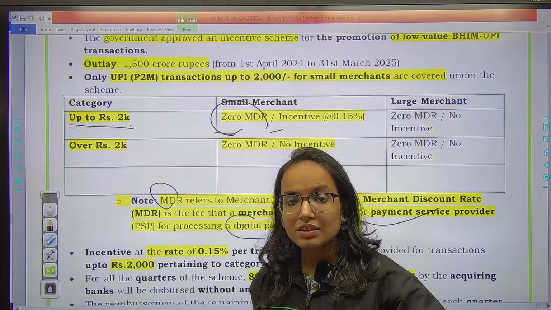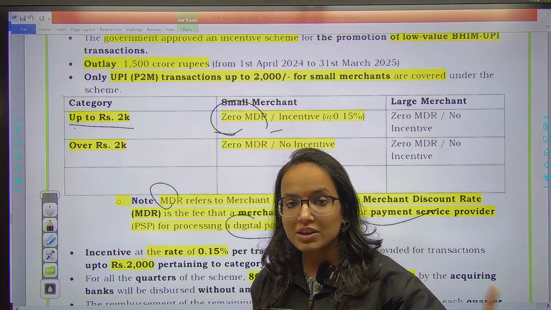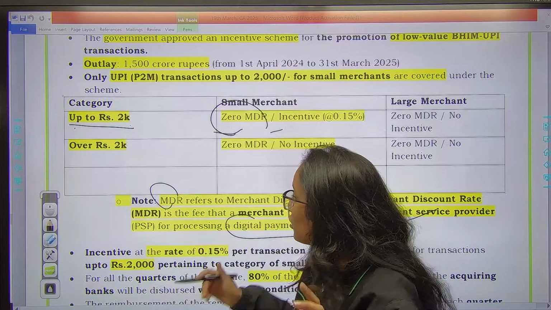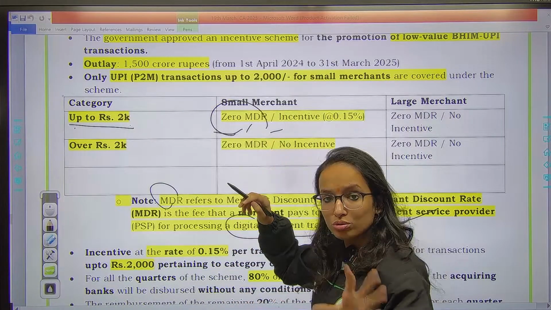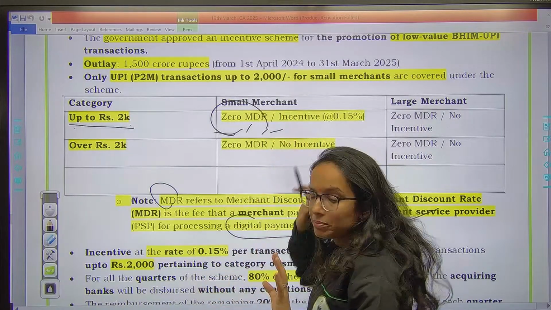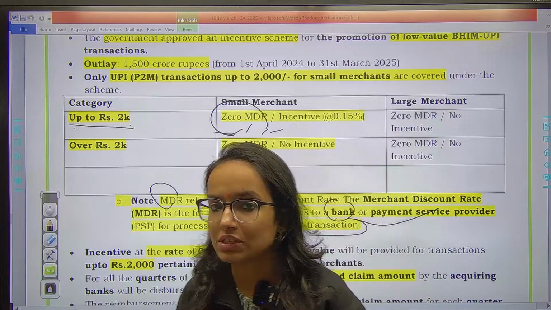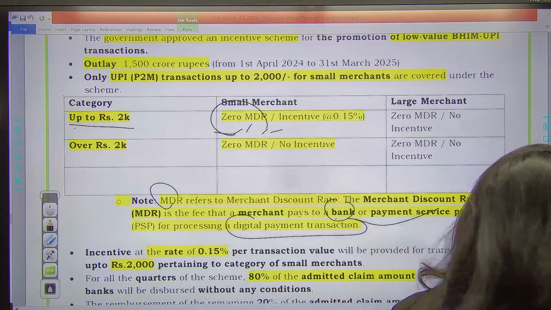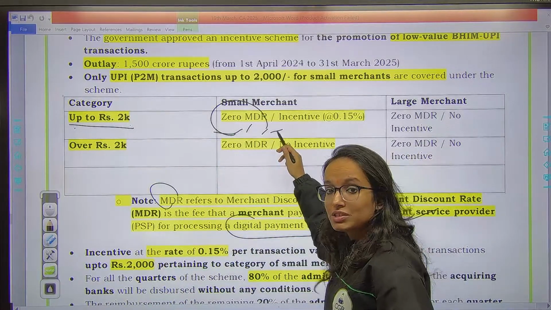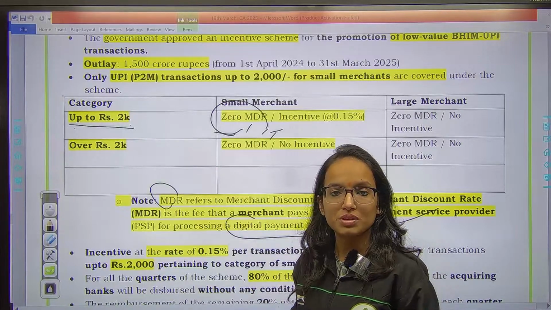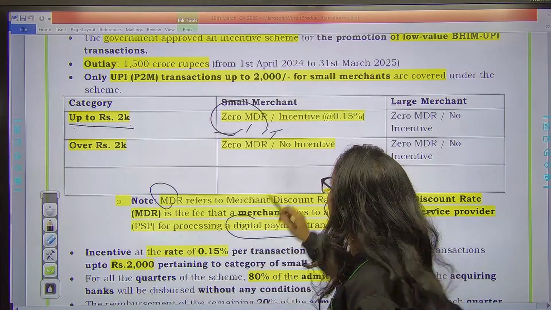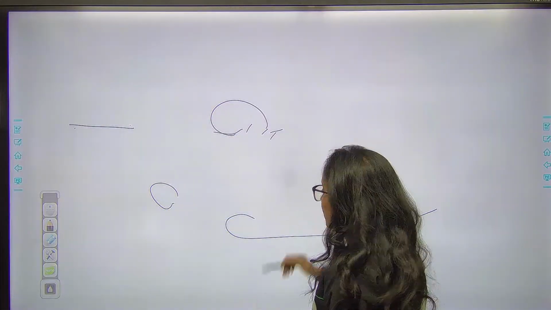Now if the fee goes away, the merchant's margin also stays higher, right? So what they have introduced is zero MDR, no MDR, for transactions up to 2000 rupees. That means no fees, no merchant discount rate. So it would incentivize merchants to process such transactions more, which are up to 2000 rupees. Yes or no? Right? And an incentive of 0.15%.